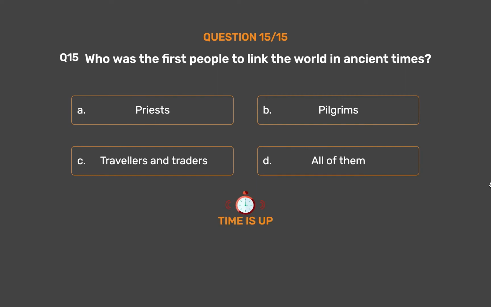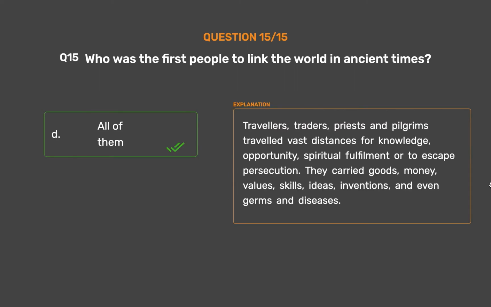The correct answer is option D. All of them. Travelers, traders, priests and pilgrims traveled vast distances for knowledge, opportunity, spiritual fulfillment, or to escape persecution. They carried goods, money, values, skills, ideas, inventions, and even germs and diseases.